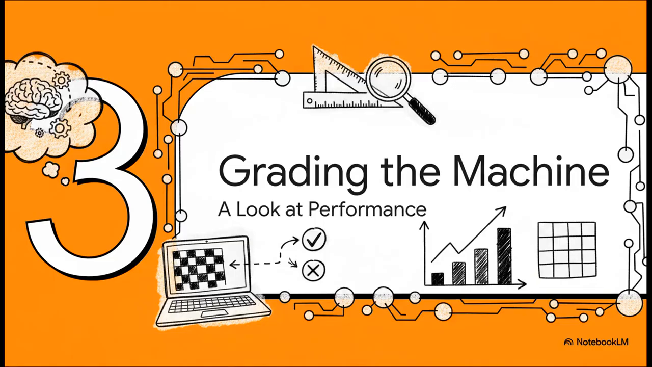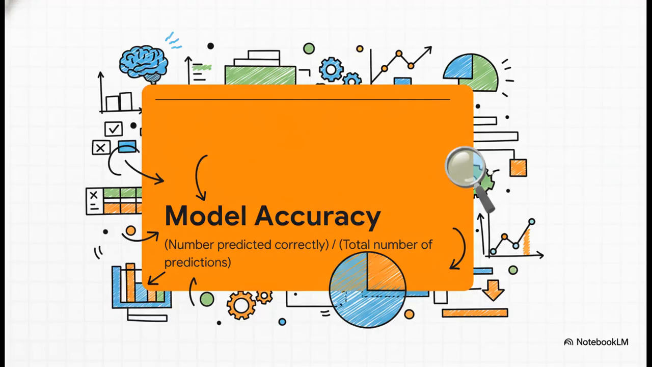Okay, so we've trained our model and we've given it the final exam. Now it's time to pull out the red pen and grade it. The first and most common way to do this is to just calculate its accuracy. And the formula here is exactly what you'd think. It's just the number of answers the model got right divided by the total number of questions it answered.